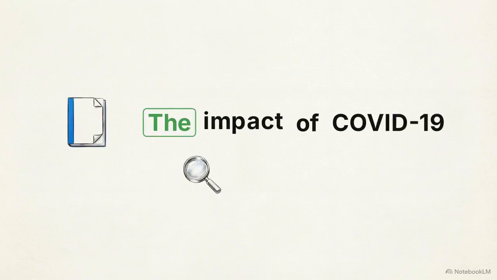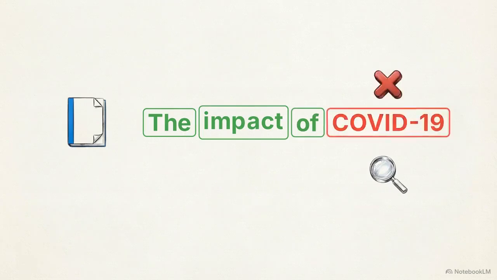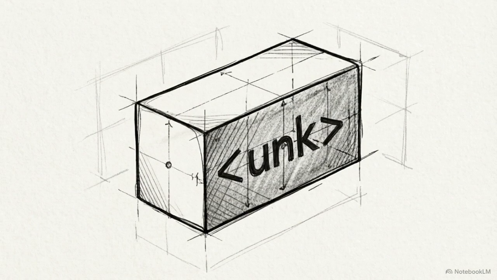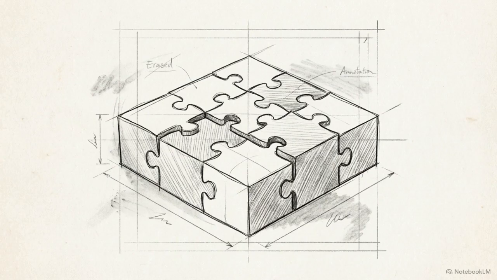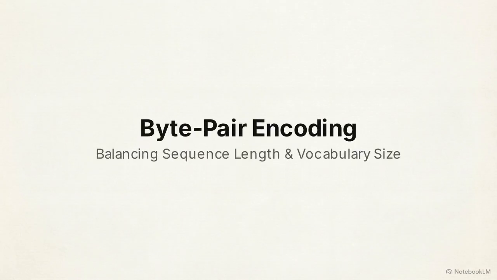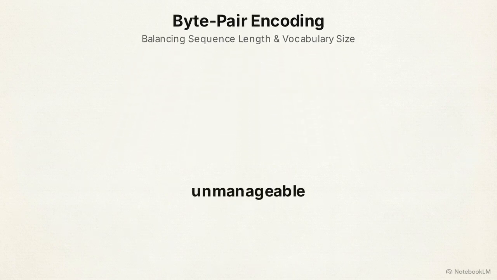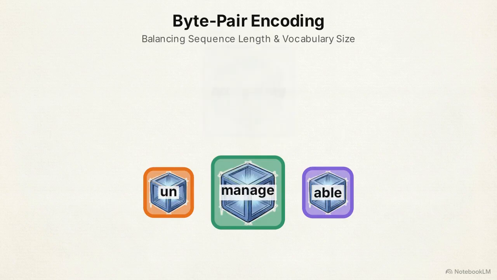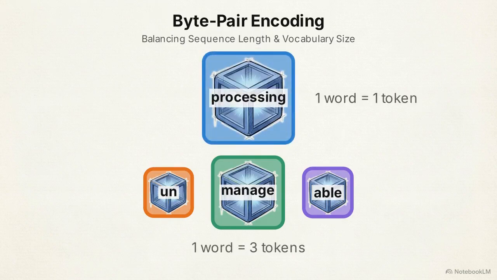Out-of-vocabulary, or OOV, is an error state where the model encounters a novel word not present in its training data, forcing it to generate a useless unknown token. The industry default is a compromise known as subword tokenization, specifically Byte-Pair Encoding. Byte-Pair Encoding, or BPE, is an algorithm that balances sequence length and vocabulary size by breaking rare words into smaller, recognizable chunks while keeping common words intact.